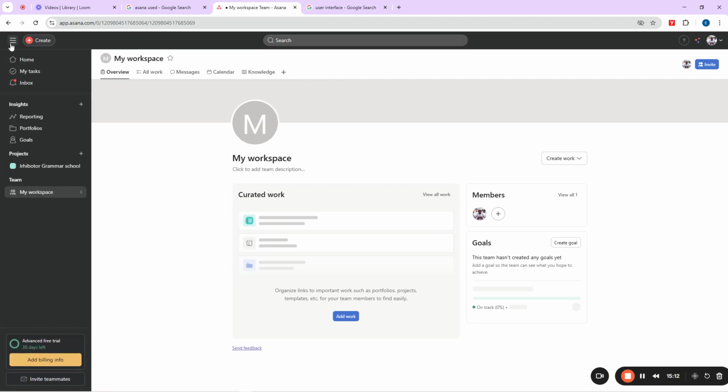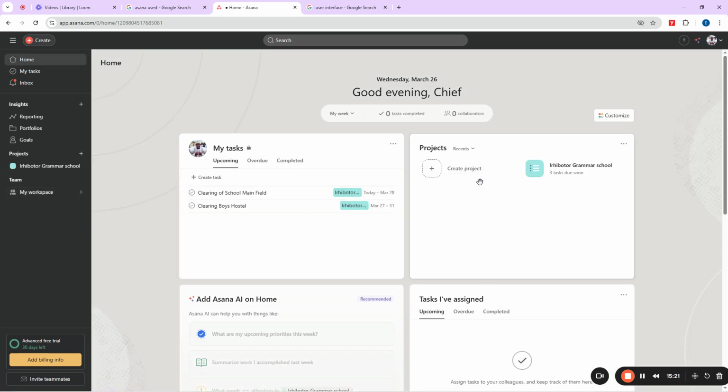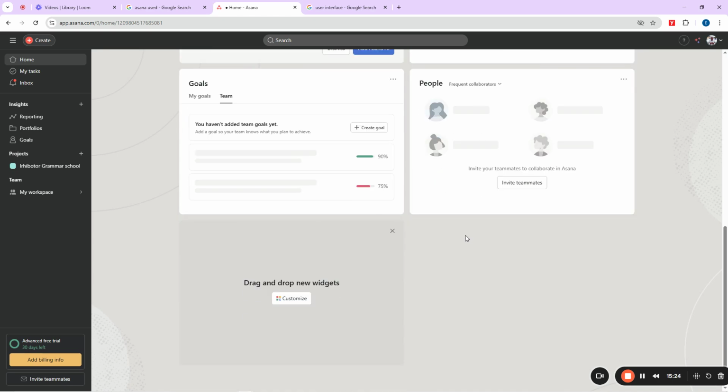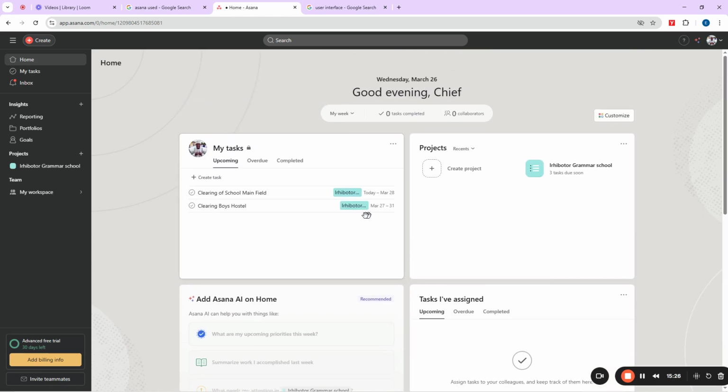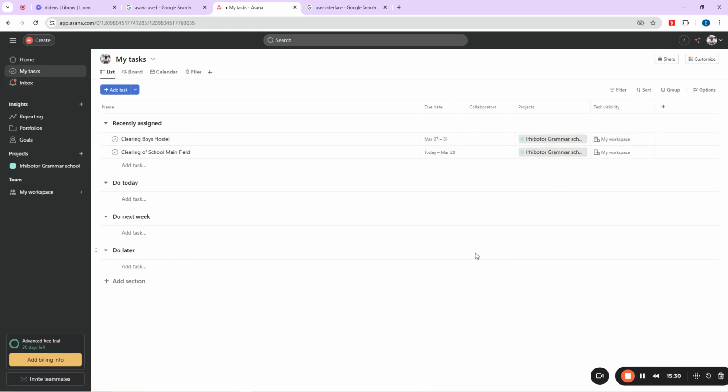So we are simply trying to work with this workspace and understand them. What about the home here? The home is where you can see a quick overview or summary of what you've been doing so far. Then we have our tasks, or my tasks. My tasks simply shows you all you have lined up for the time to work on. You can see that we have cleaning of boys hostel, cleaning of school main field, and all those things. That's our tasks on this particular project here.